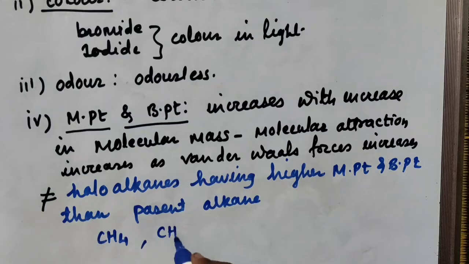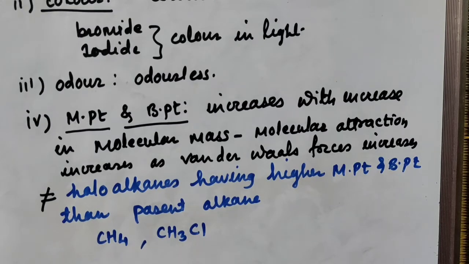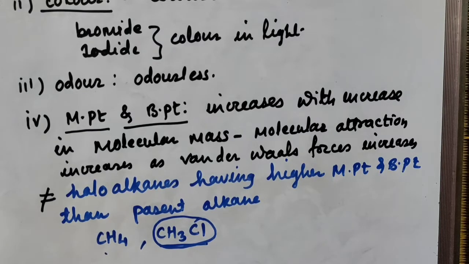If you consider CH3Cl, one hydrogen is replaced by chlorine and there is a formation of haloalkane. The molecular mass of CH3Cl is more due to the halogen, and hence with increase in molecular mass your melting and boiling point go on increasing.